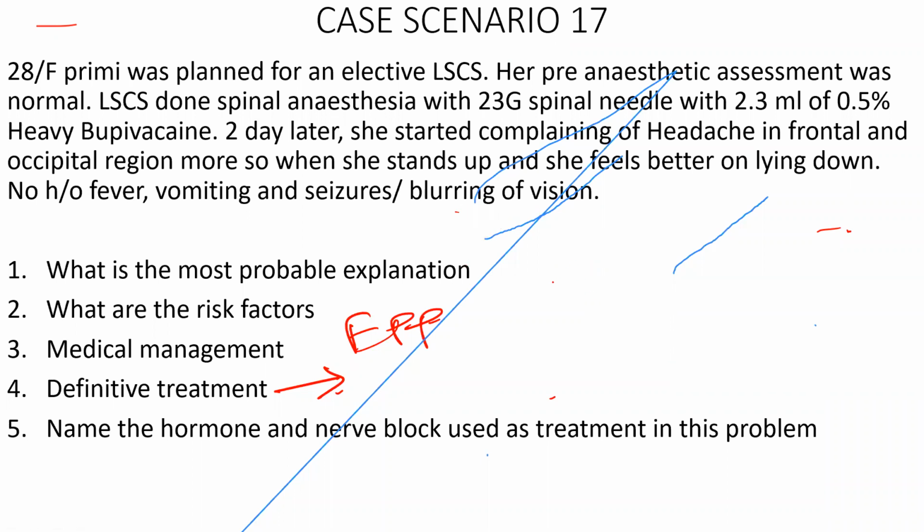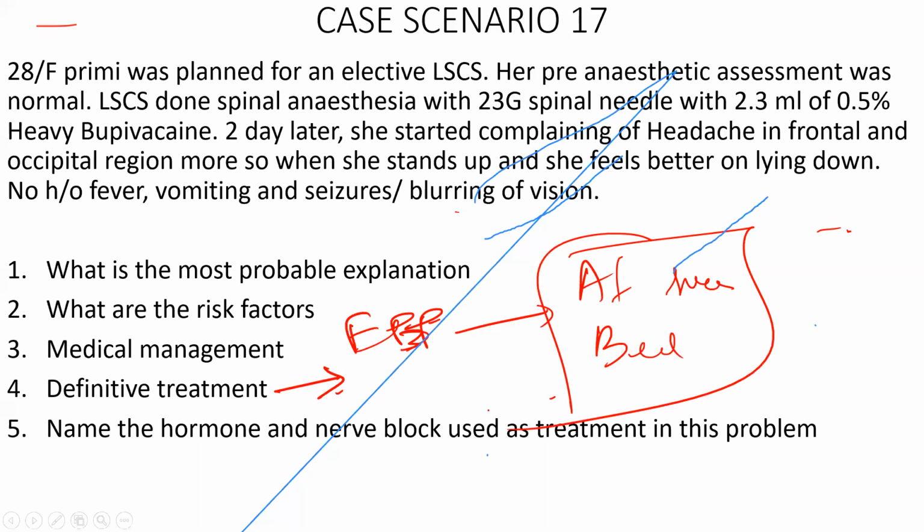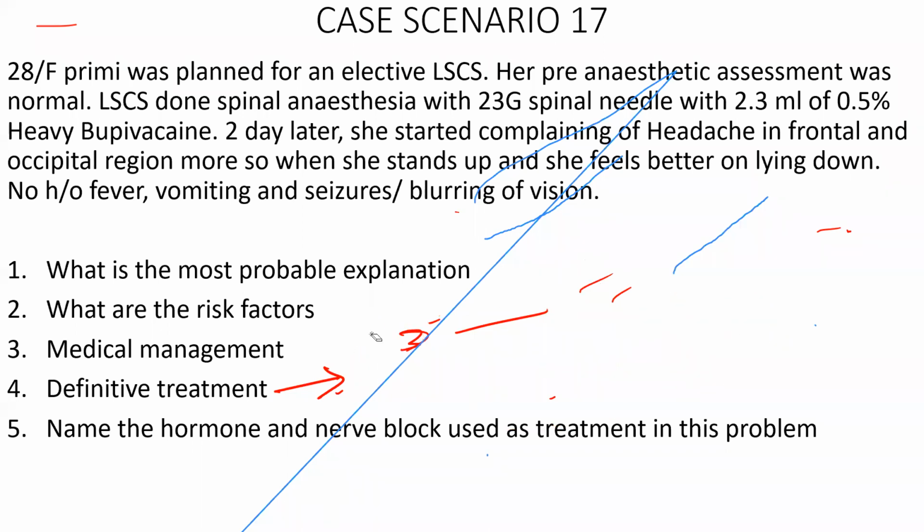So at which space do you do the epidural blood patch? Is it the same at the puncture level, or one level above, one level below? At the puncture site, or one level below. Both are accepted. Two persons will be doing it simultaneously. One person will be doing the epidural space. Once he reaches the epidural space, another person scrubbed up in a sterile manner takes blood, and 10 to 20 ml of sterile blood is injected.